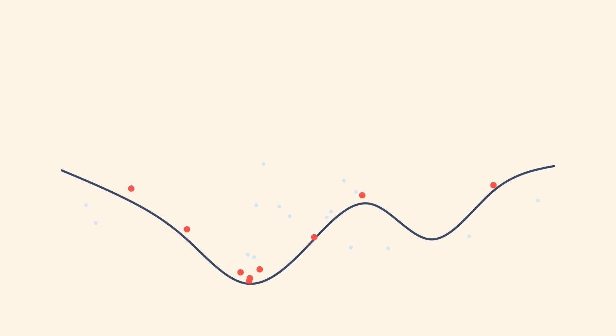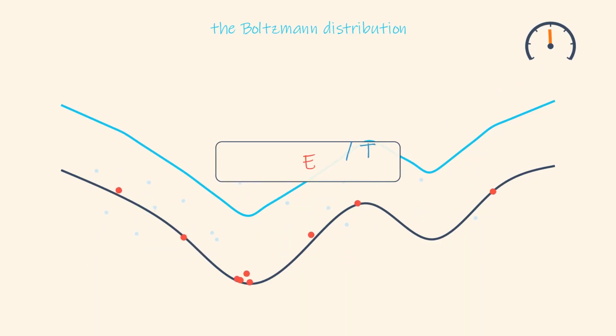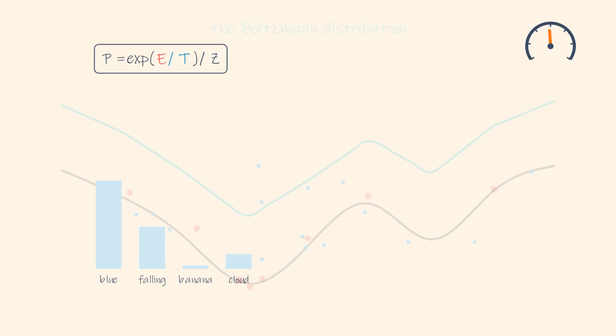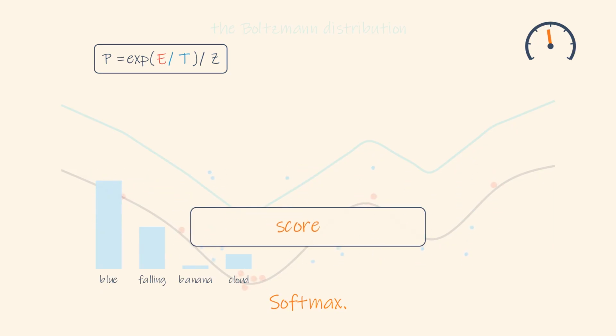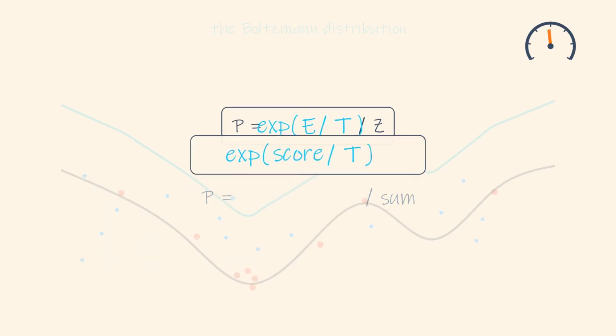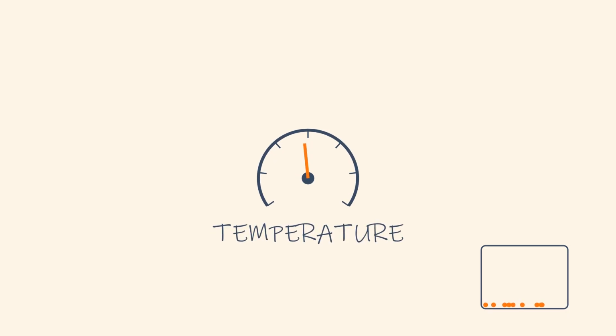And this link between temperature and where particles live has a precise equation, the Boltzmann distribution. Take the energy, divide it by the temperature T, feed it into an exponential. That's the whole formula. Now, back to AI. The equation AI uses to turn word scores into probabilities is called softmax. Take the score, divide it by some number T, feed it into an exponential. Put the two equations side by side, and the same shape snaps into place. So the AI field, without hesitating, gave this dial one name: temperature.